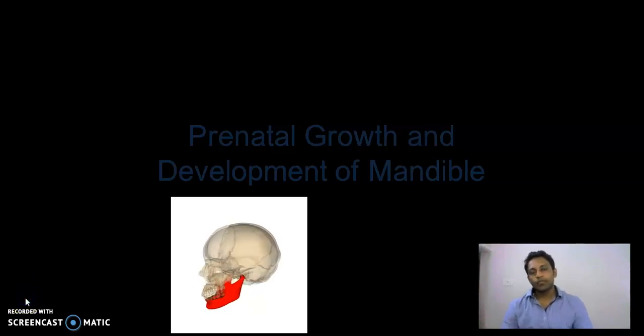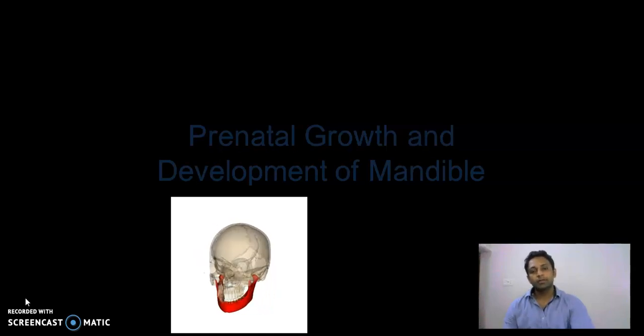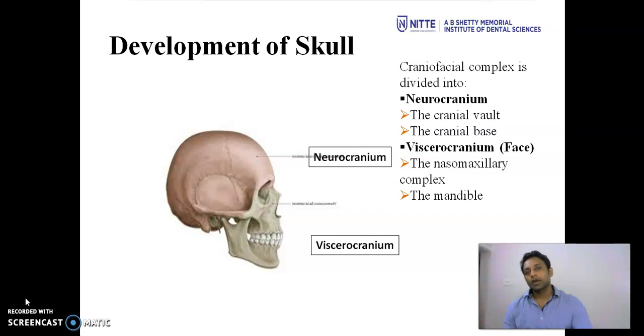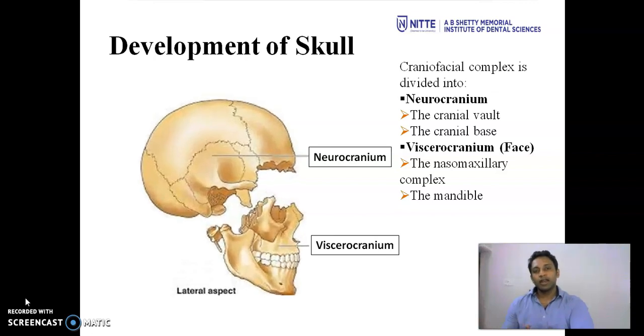Welcome back. In this section, we focus on the prenatal growth and development of mandible. Now the skull is divided into two components. It is your neurocranium and viscerocranium. Your neurocranium includes the cranial vault and the cranial base, whereas the viscerocranium is made up of the facial skeletons, that is the nasomaxillary complex and the mandible.